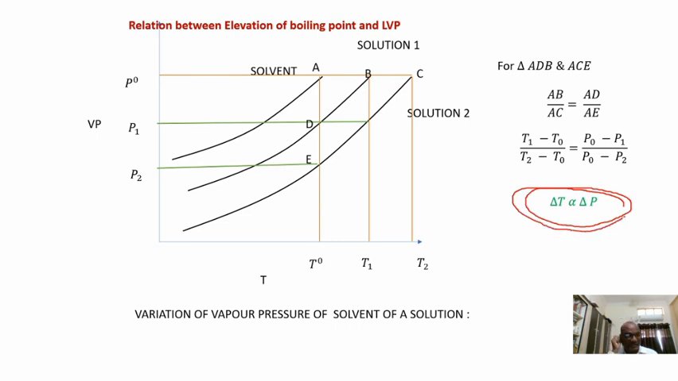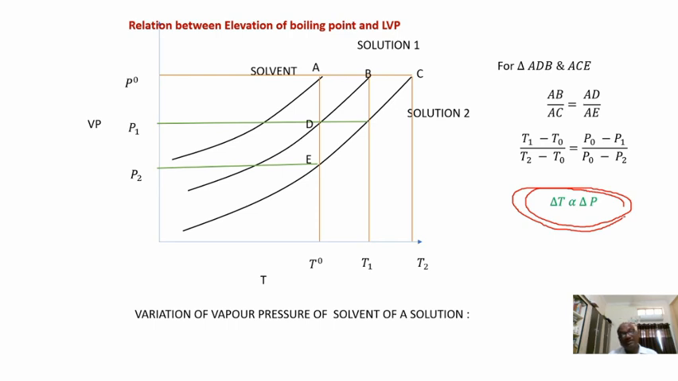Delta T is directly proportional to delta P. We can see that is a relation. So how are the elevation of boiling point and lowering of vapor pressure related? The elevation of boiling point and lowering of vapor pressure are related as directly proportional. The greater the lowering of vapor pressure, the greater will be the elevation of boiling point.